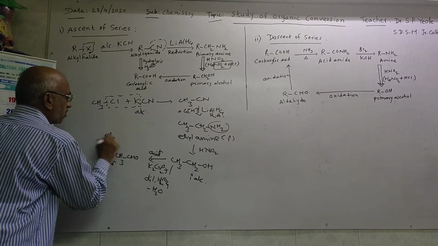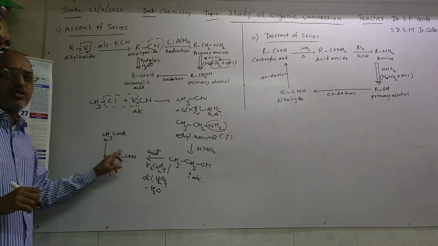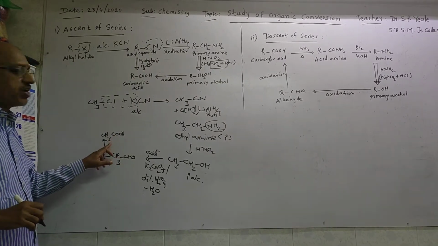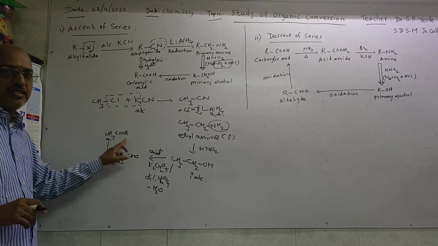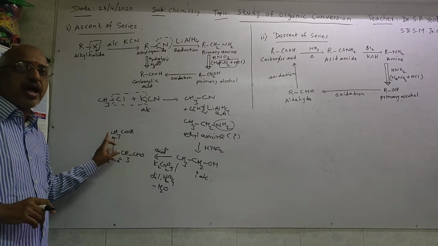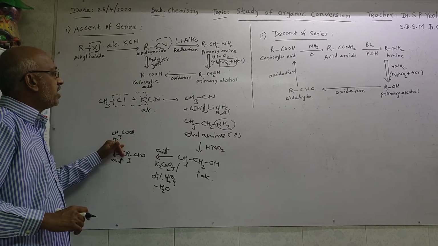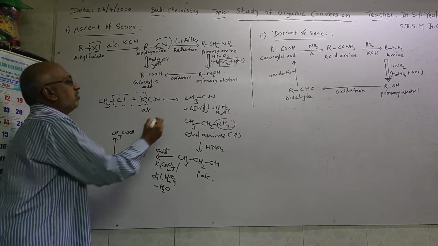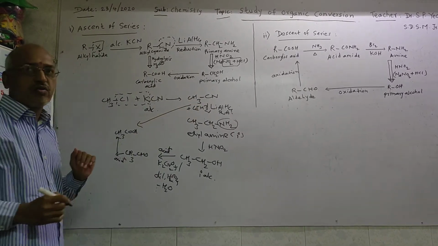By further oxidation of acetaldehyde, we can get CH3COOH. Now this CH3COOH is also a carboxylic acid. This carboxylic acid is called what? Acetic acid. Now the same one we can get from this cyanide, from methyl cyanide, by direct hydrolysis.